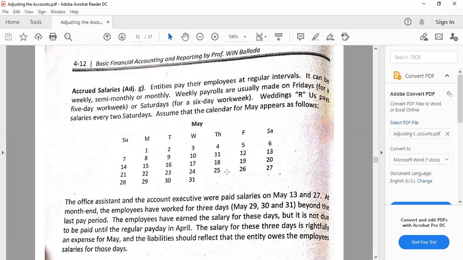For example, the human resource department determines the number of hours worked, which is then multiplied by their rate to get the salary. So normally that's the basis of getting the salaries, and then there are certain portions which will be unpaid.